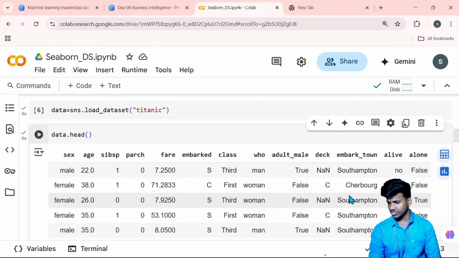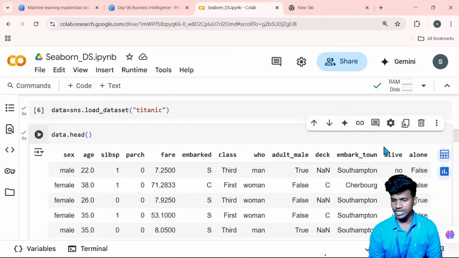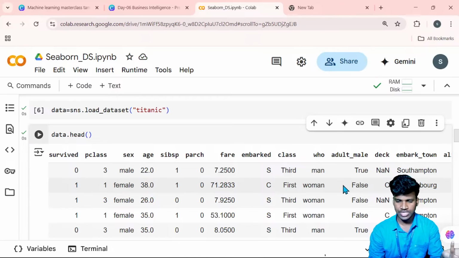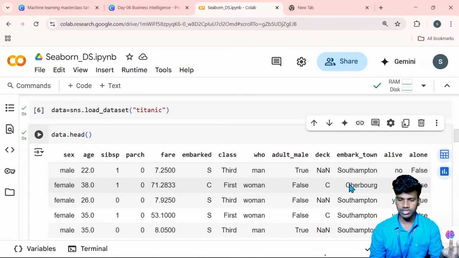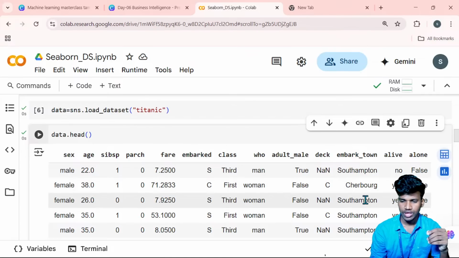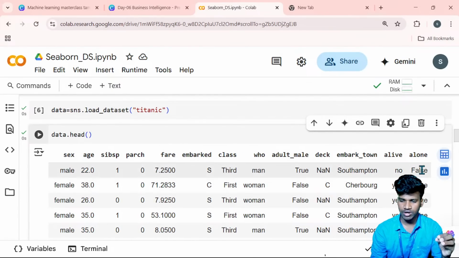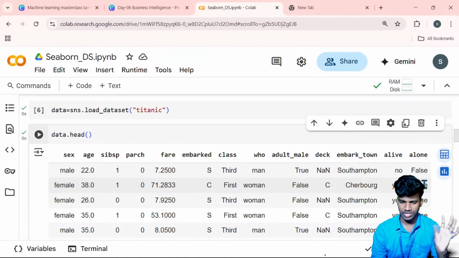Aliases? Ganesh Chiluka, what you said, I don't understand. What is aliases? Okay, so next one, embark town. That is the station, so I already said about this: Southampton, Queenstown and Cherbourg. That is the particular person's departure station, right? So alive means yes or no, dead or not. And alone means they are single or married, like married or unmarried, that way.